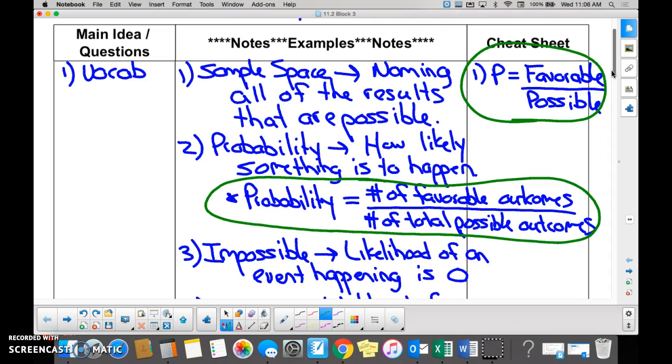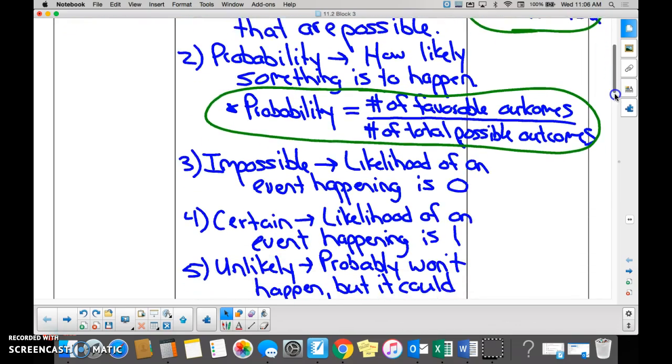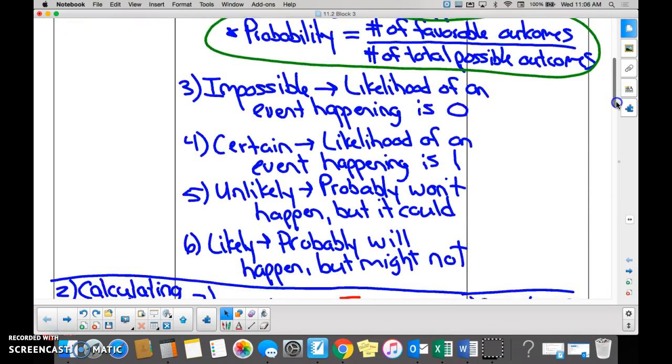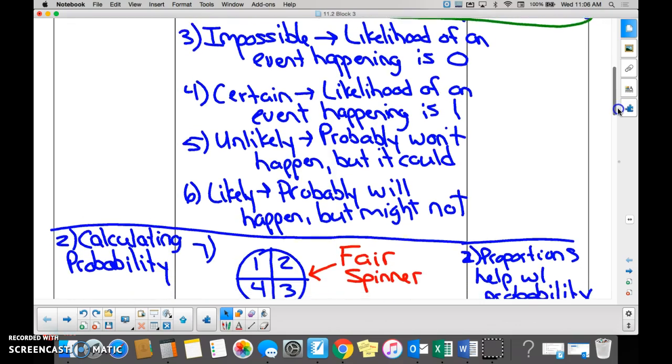Everybody on the count of 3 in unison are going to tell me what favorable means. Favorable means 1, 2, 3. What you're looking for. What you're looking for. We can't get confused because favorable does mean other things. I'm going to skip over impossible, certain, unlikely, and likely. I think they're very self-explanatory.